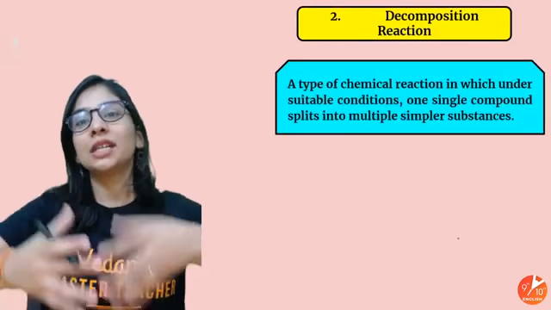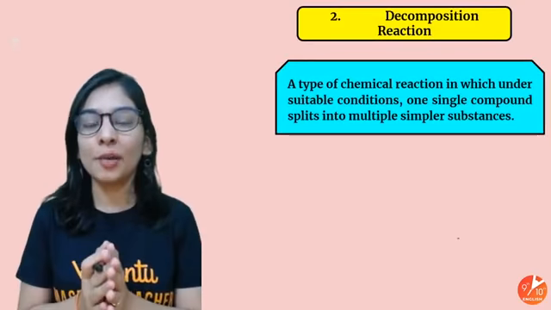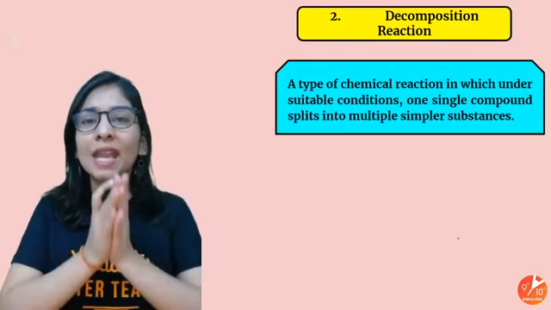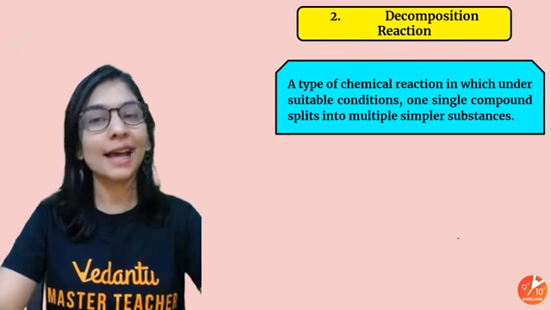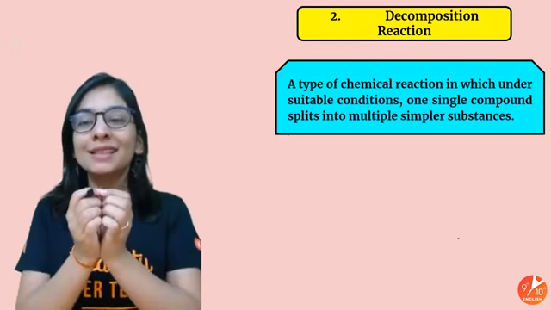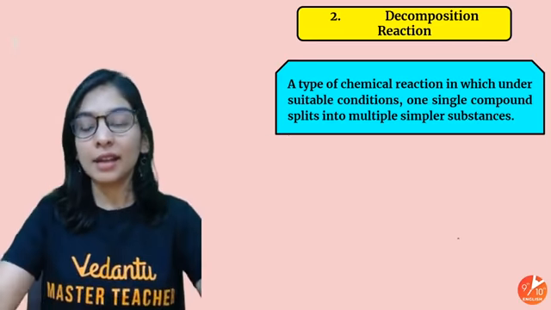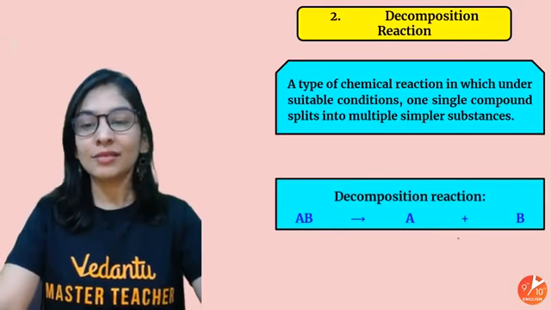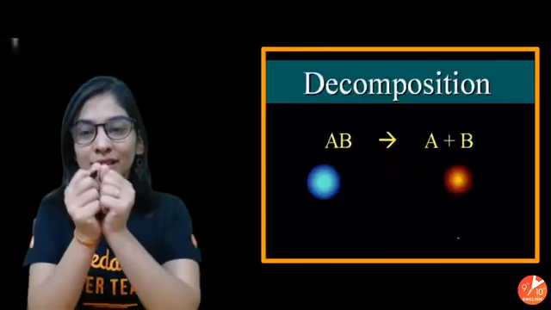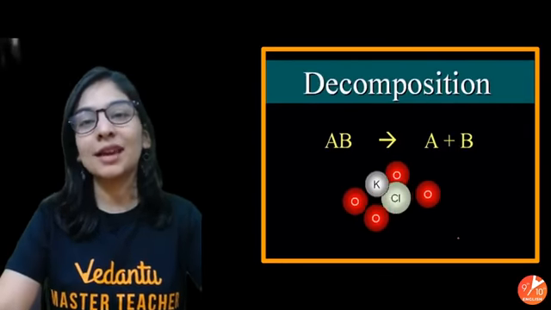If I talk about decomposition, the name is giving you the answer. That's the opposite of your combination. And what did we see here? Decomposition means breaking down a single substance to give more than one substance. That's it. Breaking down of a single heavy compound into simpler substances. So decomposition is also very simple. Breaking down of a single substance to give more than one substance.